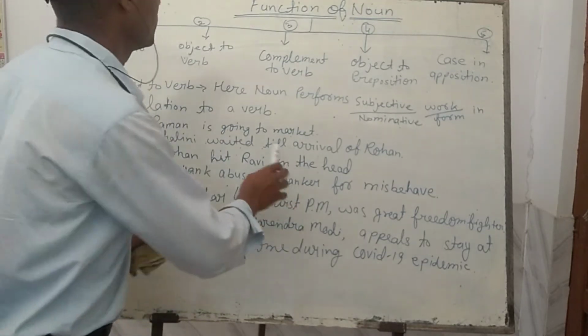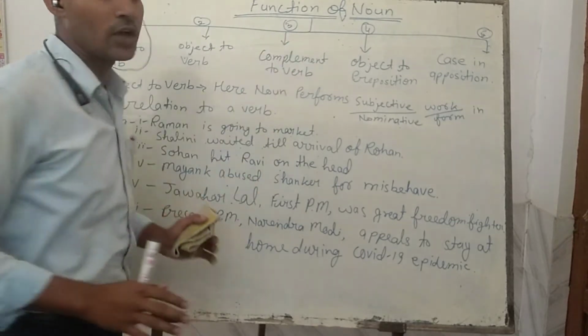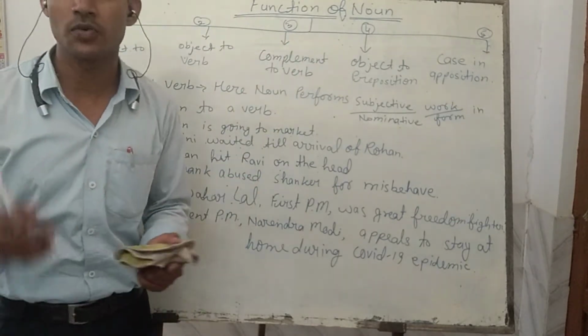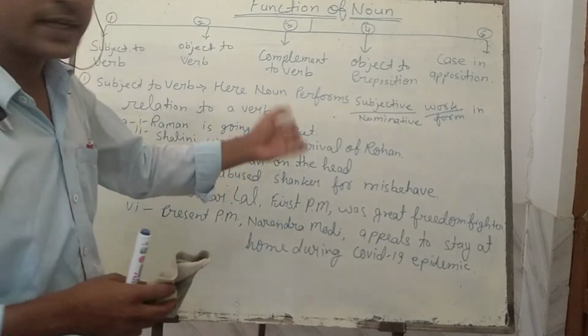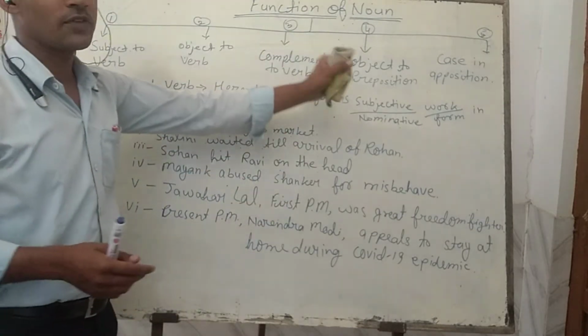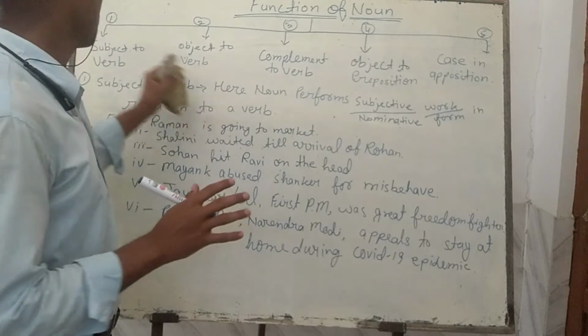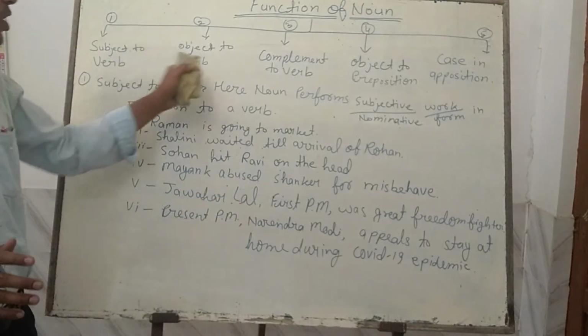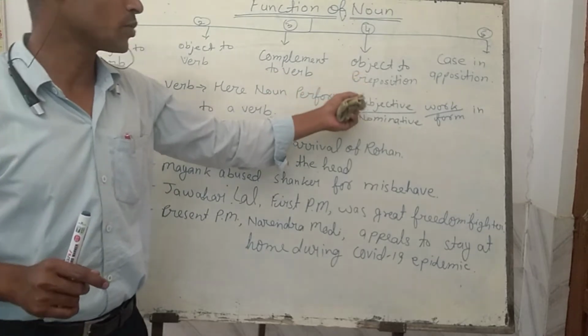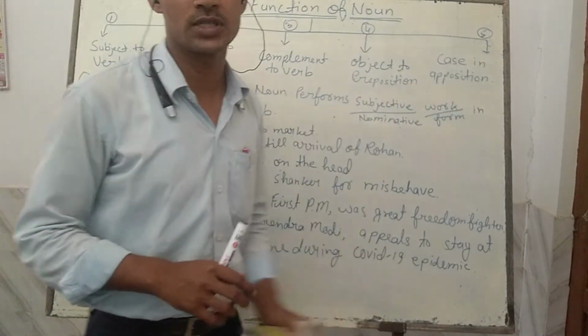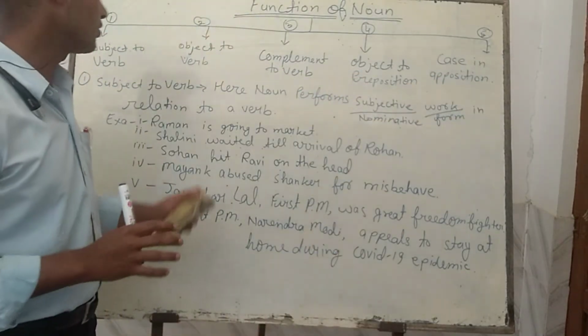So there are 5 types of function of noun. Function means the work, performance, what work is performed by the noun in a sentence. So there are 5 types of function of noun: subject to verb, object to verb, complement to verb, object to preposition, and case in apposition. Means a noun performs 5 functions.